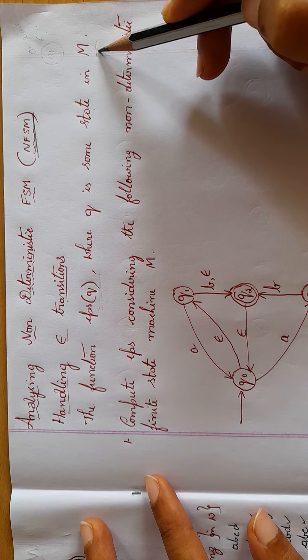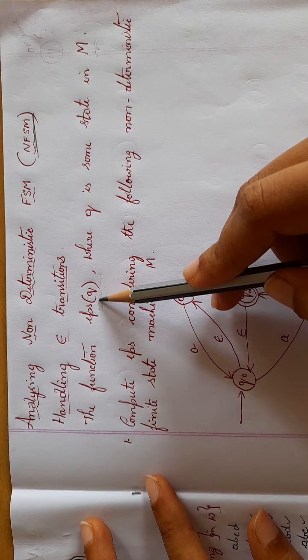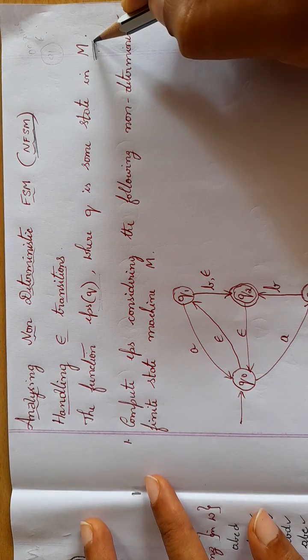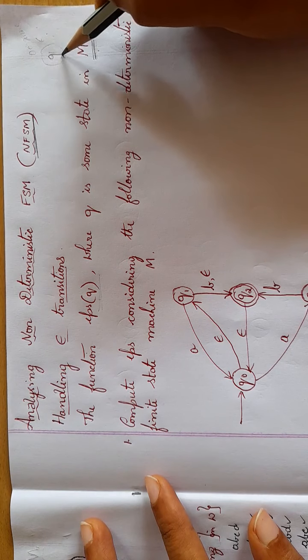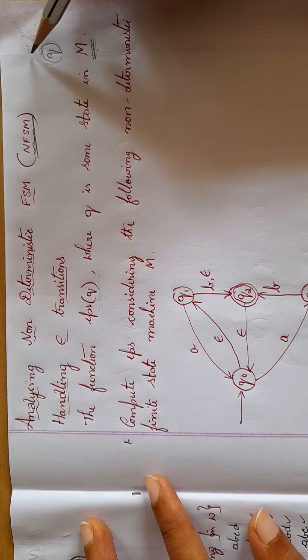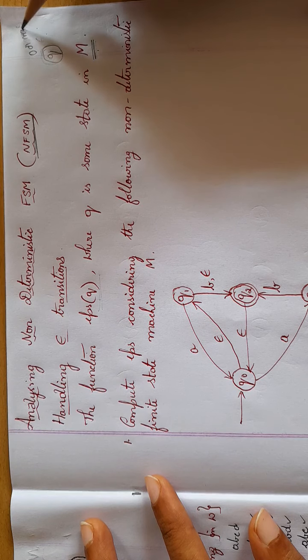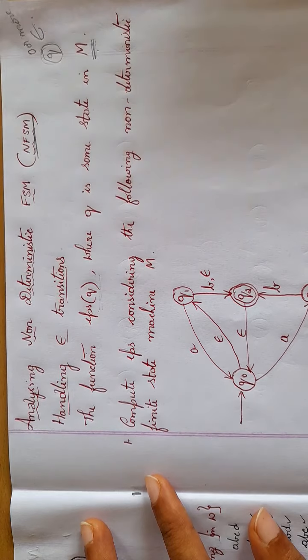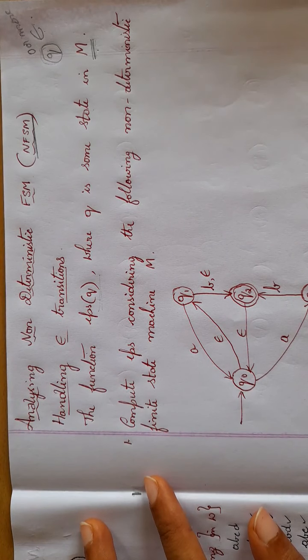So what does this function do? This function gives the set of states of M that are reachable from Q by following 0 or more epsilon transitions. So you're trying to move from one state to another by 0 or more epsilon transitions. We shall check out the problems under that.